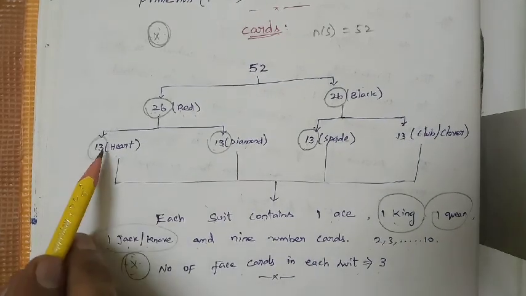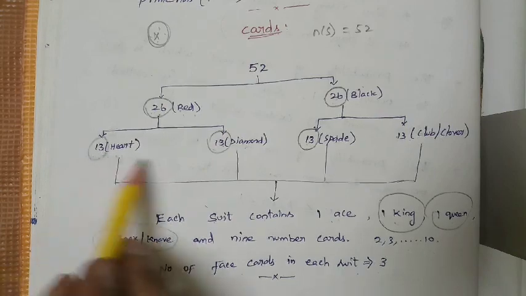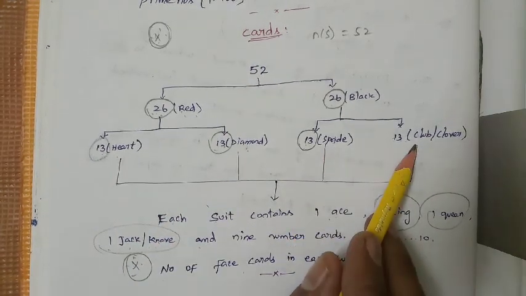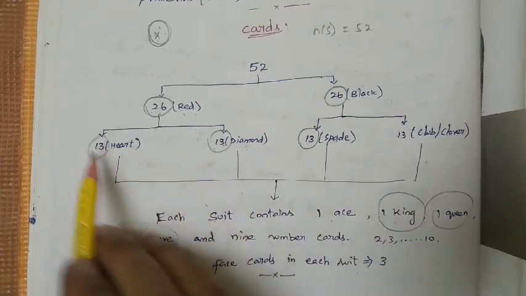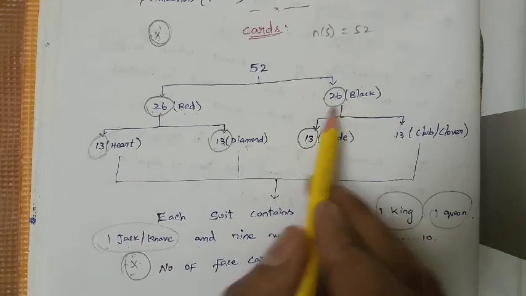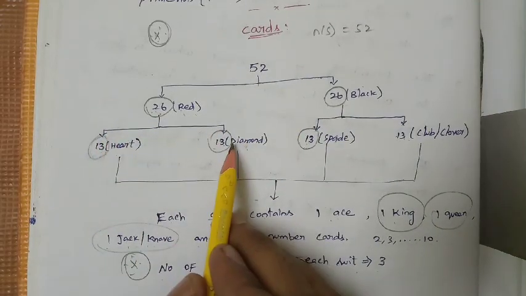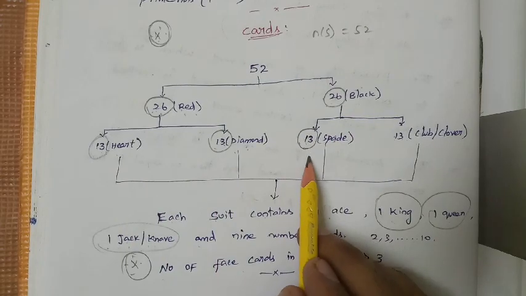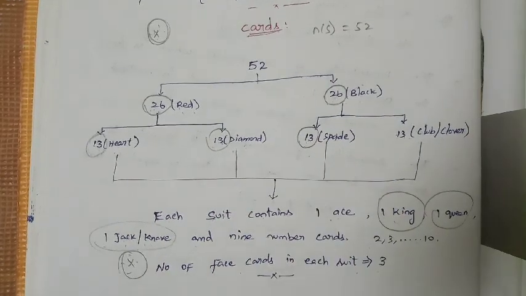So in each suit, heart is 1 suit, diamond is 1 suit, spade is 1 suit, and club is 1 suit, right? Totally we are having 4 suits. The 52 cards have been divided into 2 colors, 26 each, and each color has been divided into 2 shapes. One is heart and diamond. In black we are having 2, that is spade and club. This is very important, mark it, just note.